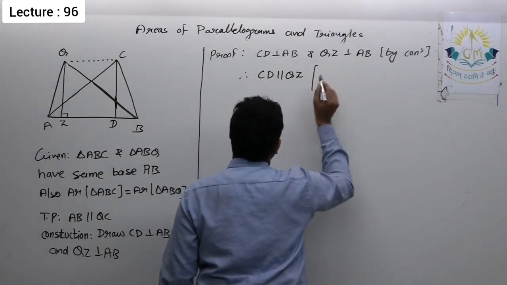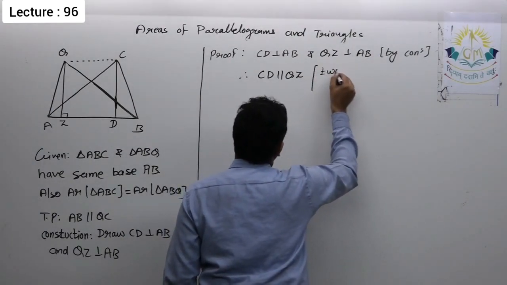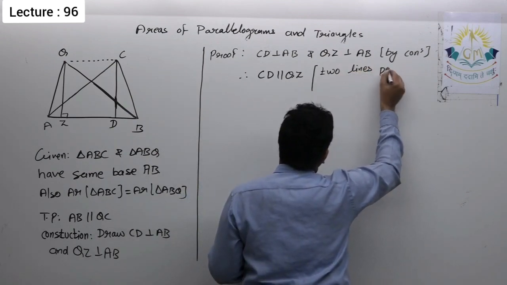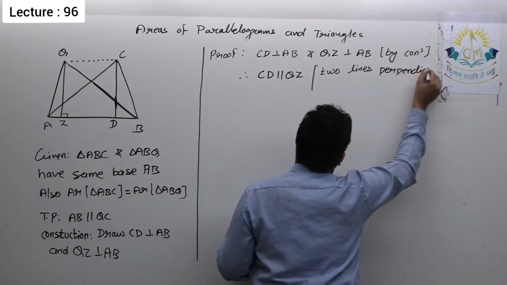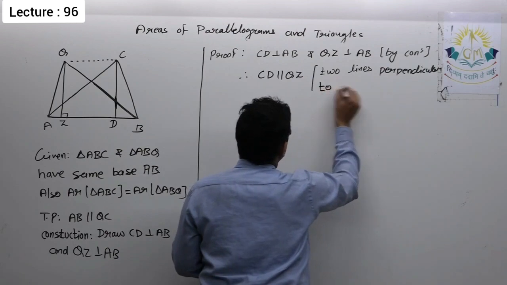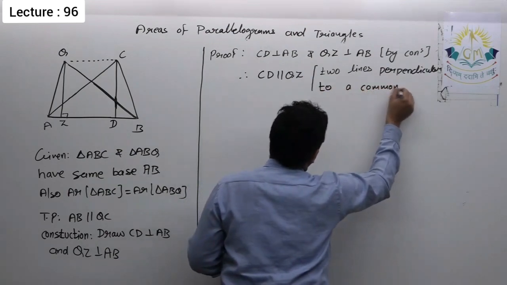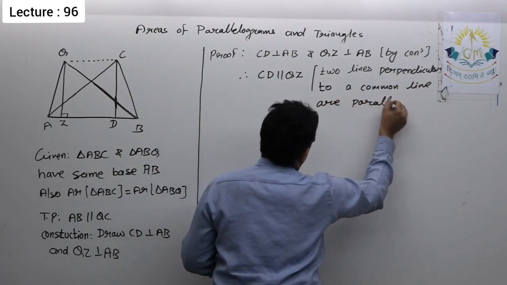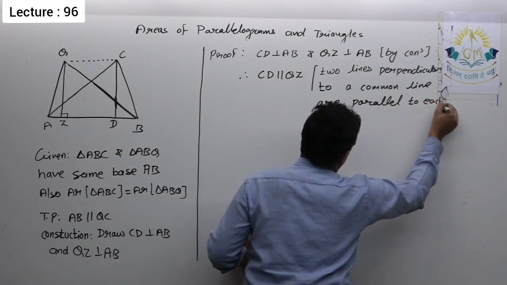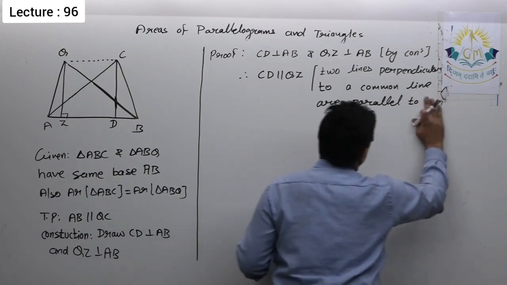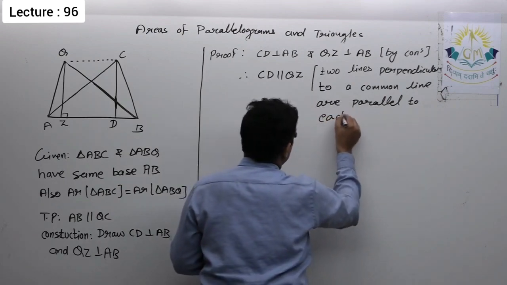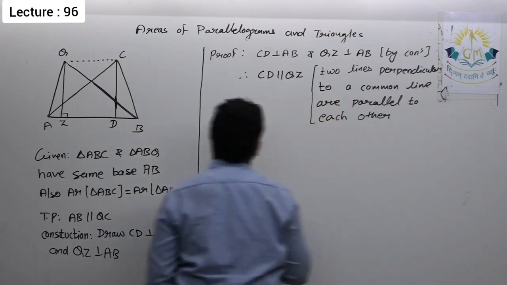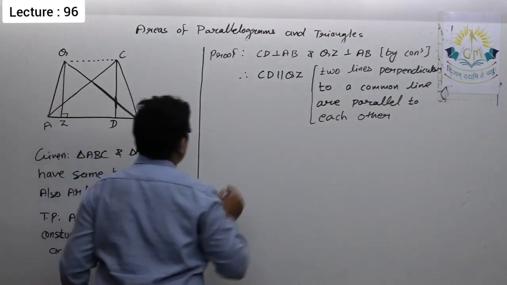Here we can write that two lines or line segments perpendicular to a common line are parallel to each other. So using this, I wrote CD parallel to QZ.